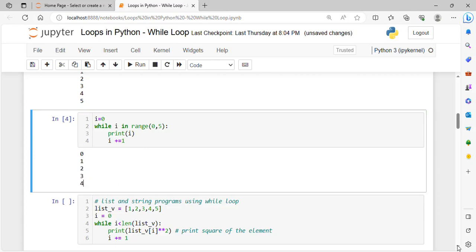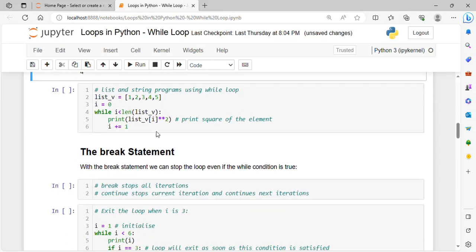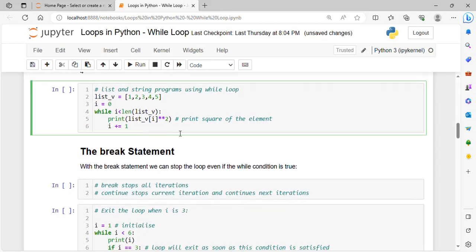Okay, let's move forward. We can use a while loop over a sequence also. Let's say we have a list or tuple or string, we can use a while loop on that also. For example, I have taken a list here. The list contains 5 values, 1 2 3 4 5, and I want to iterate over this list. Whatever operation I want to perform, I can perform inside that while loop, and what operation I want to perform, I have mentioned here.